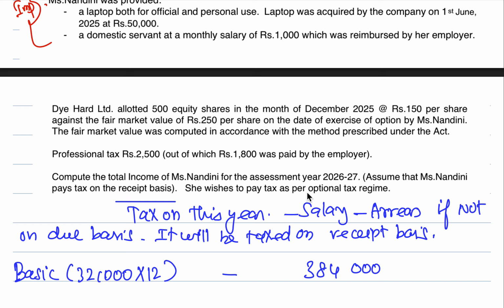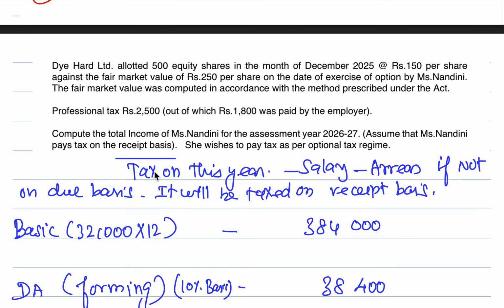Now some allowances, some things, standard deduction, entertainment allowance and professional tax, all this will be allowed just because she wishes to pay tax on OTR. Okay, receipt basis, no tax on this year's salary arrears. If not on due basis, it will be taxed on receipt basis.